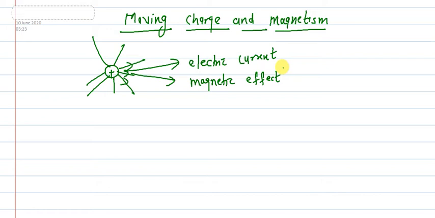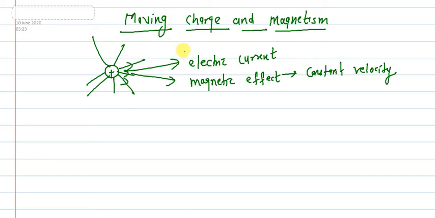Actually, the source of magnetic field is moving charge, and moving charge means charge moving with constant velocity. Constant velocity is an important word, because if the charge accelerates, then it will generate electromagnetic waves. So we are restricting ourselves to the magnetic effect only, magnetic field only. Therefore, this moving charge will produce a magnetic field around the conductor.